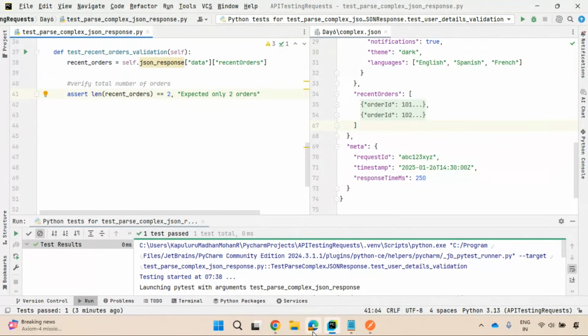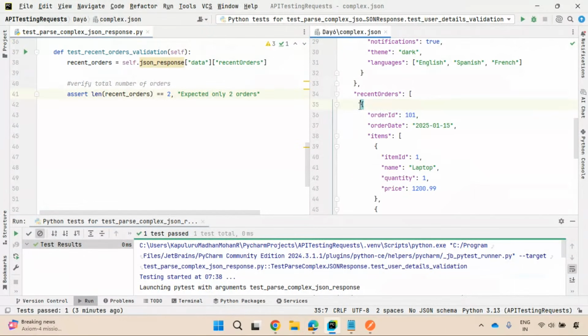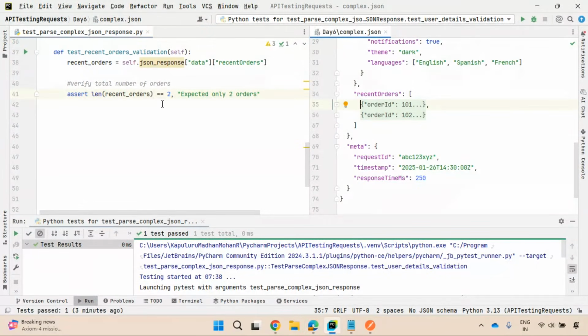Good. Next, validate the order ID of the first order is 101. First order you are expecting. So can I use recent orders of 0? It will return me the first item, the first order. If I specify 1, it will return me the second order's related details.